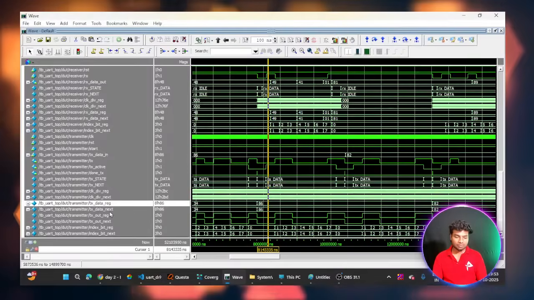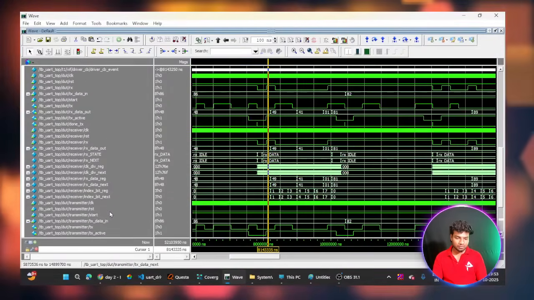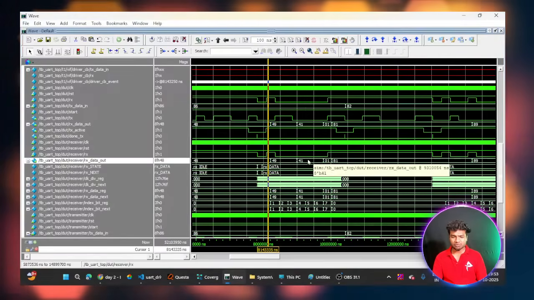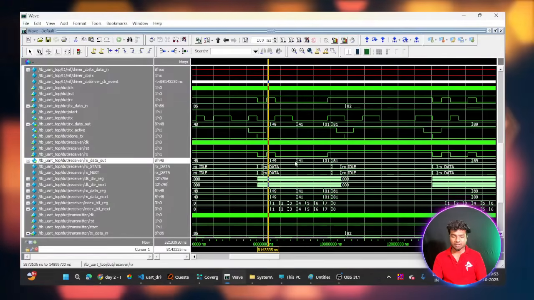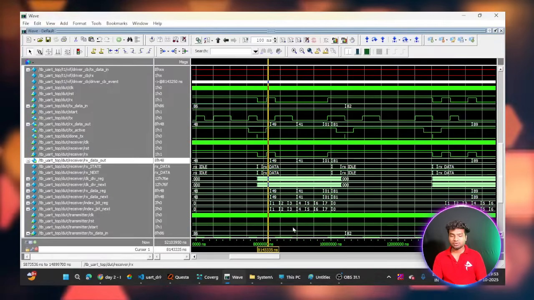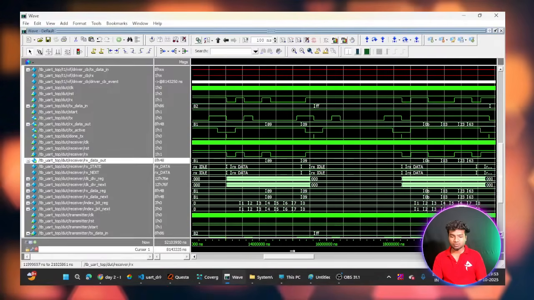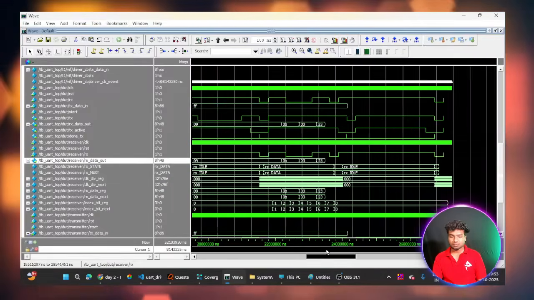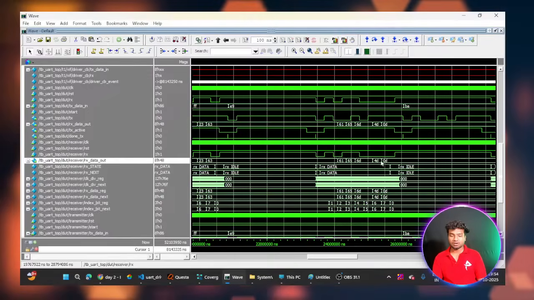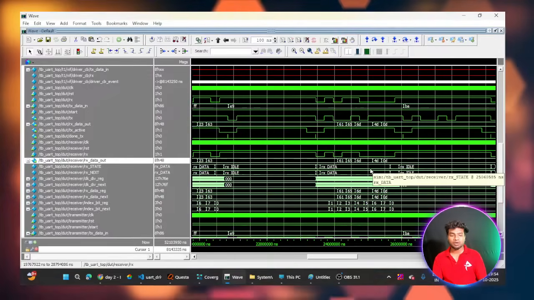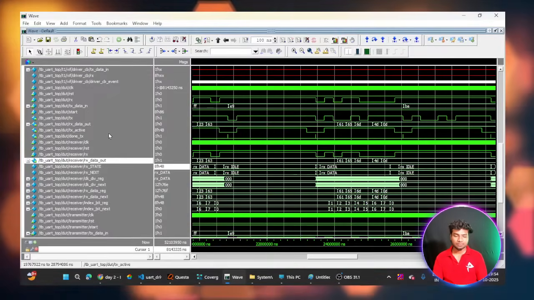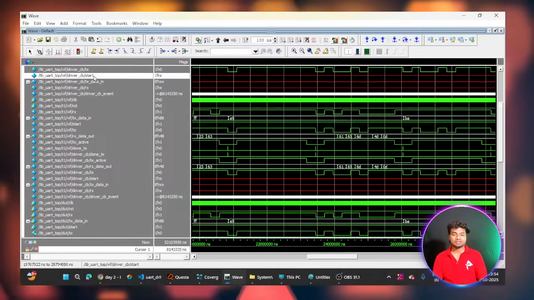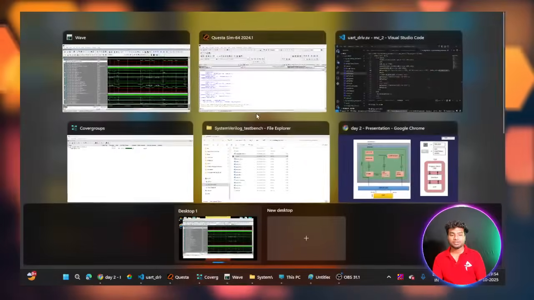In the receiver, you have to choose the receiver output, where you can find TX data. Here I am receiving the output like 49, 41, 01, 81. And then if you scroll down, you will receive the 86 also, 86, 63, and then 4D, 0D, 61, 65. These are my output of receiver side. This is how we can check the results by using the waveform, and also by using the transcript.